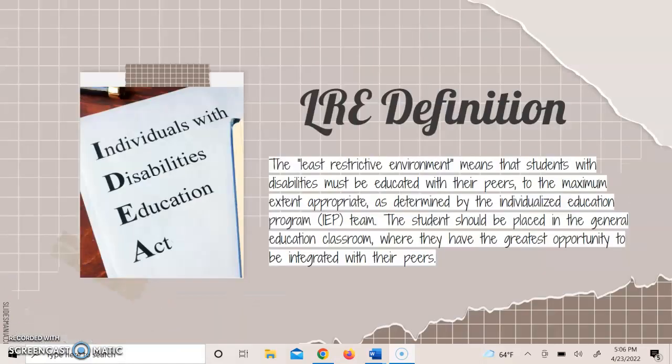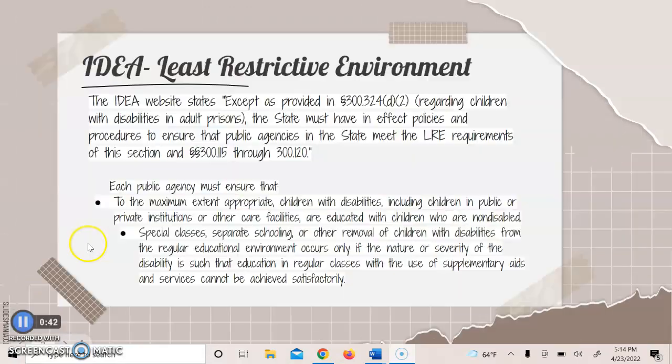The least restrictive environment means that students with disabilities must be educated with their peers to the maximum extent appropriate. This is determined by their Individualized Education Program, or IEP team, and the student should be placed in the general education classroom where they can have the greatest opportunity to be integrated with their regular education peers.